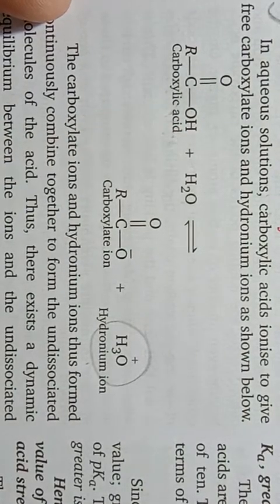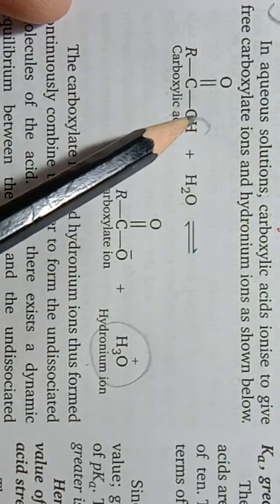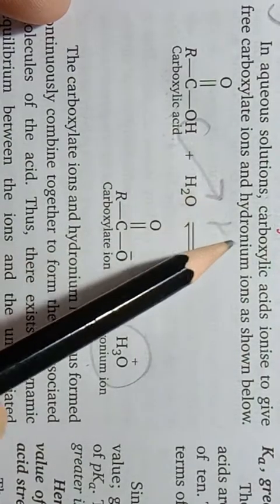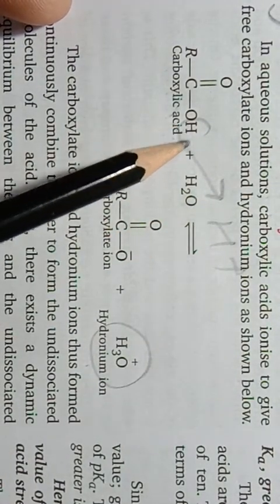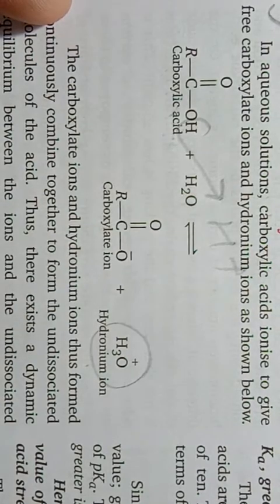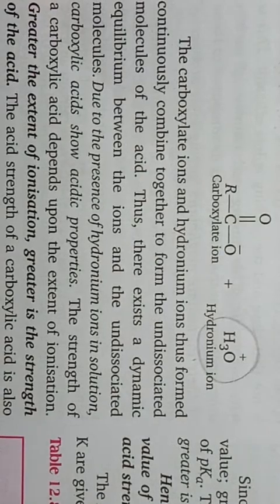Okay students, so overall you can say that these carboxylic acids can donate proton in aqueous condition. That is why these compounds are acidic in nature.